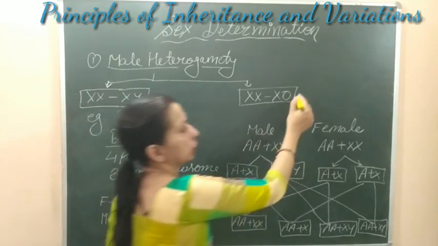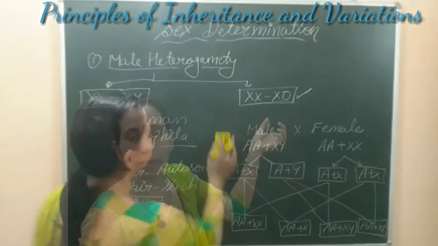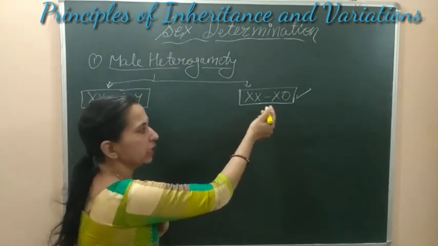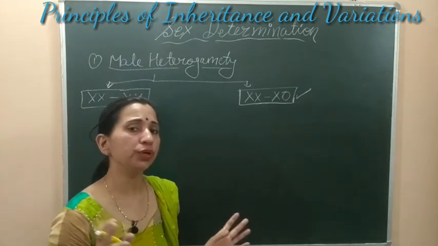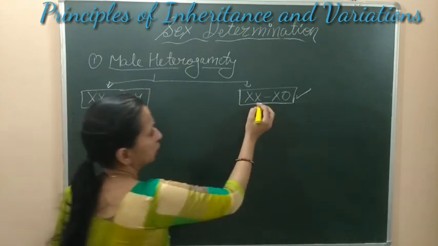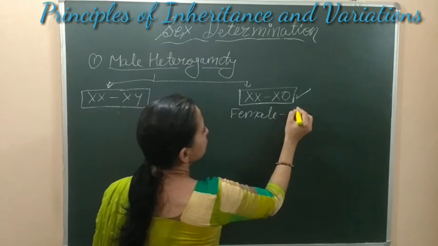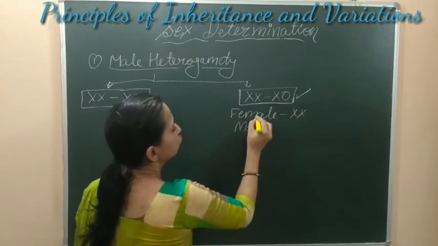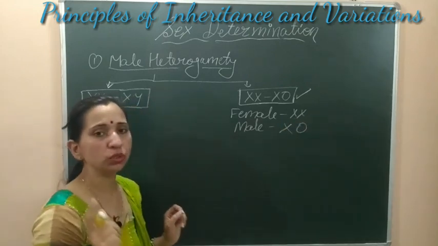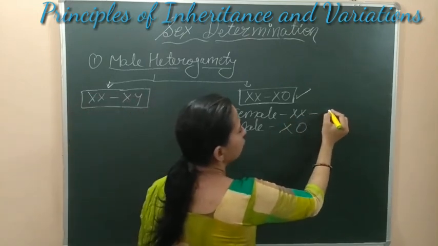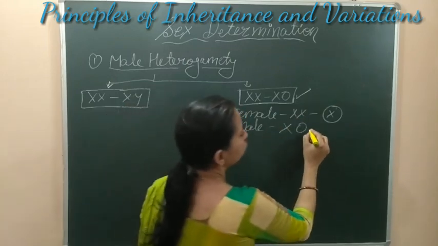Now let's come to another type of male heterogamety, that is the XX or XO type. In this type of heterogamety also the males are heteromorphic. They will form 2 different types of gametes. Here the female has XX chromosomes, and the male has X and O, that is, no second sex chromosome. The female will form all gametes that are X-containing, but the male will form 2 types of gametes.